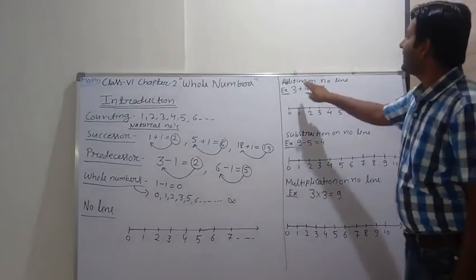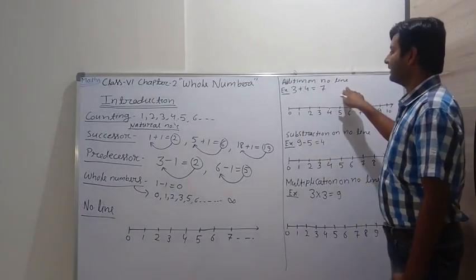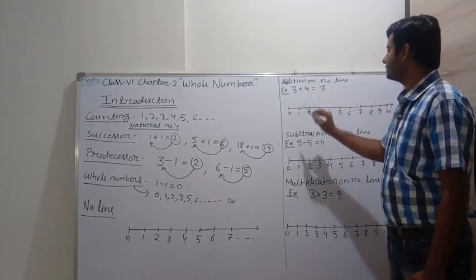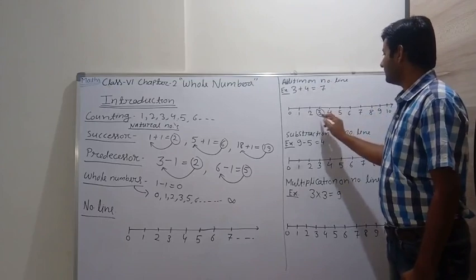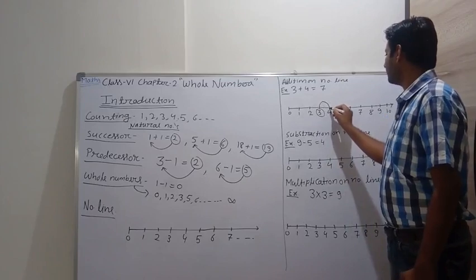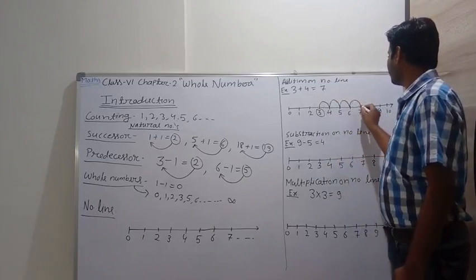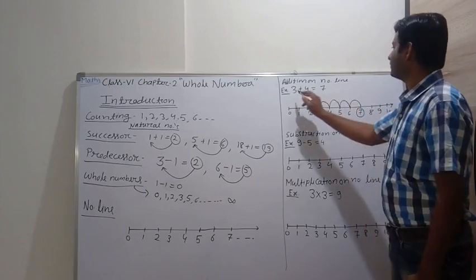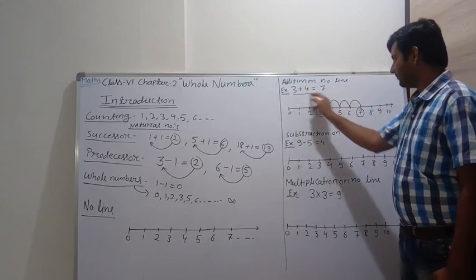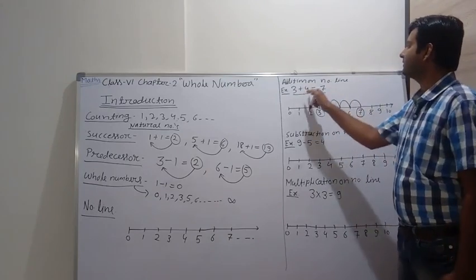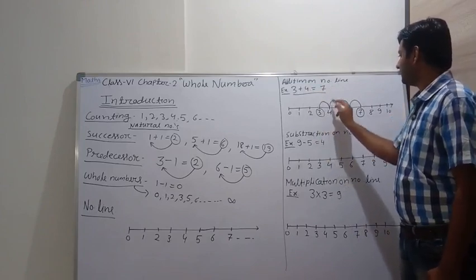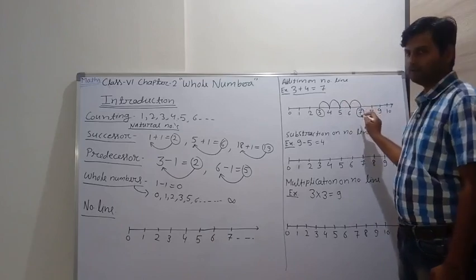But in number lines, how is addition possible on a number line? Take an example: 3 plus 4 is equal to 7. Where is 3? On the number line 3 is there. Now we add 4 to it, so move 4: 1, 2, 3, 4. What do we get? 7. So we start from 3, then plus 4: 1, 2, 3, 4. We get 7 as the result.